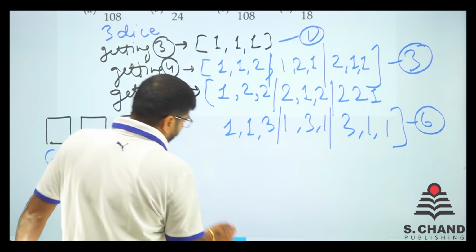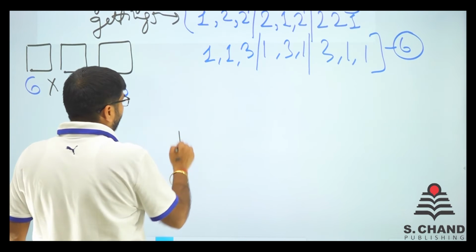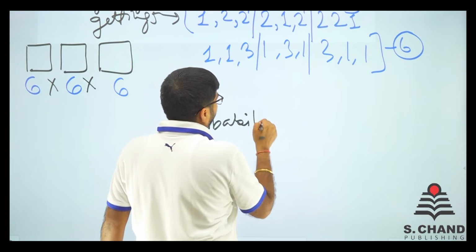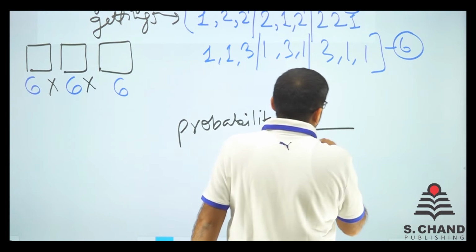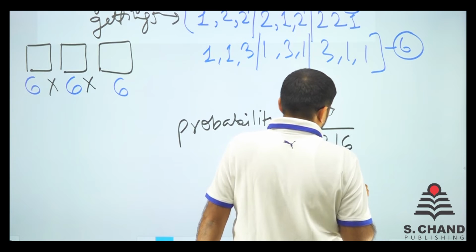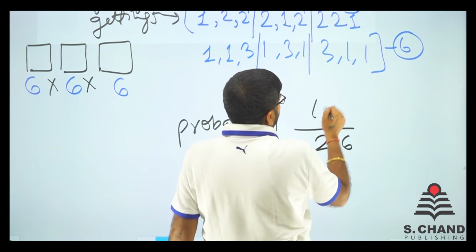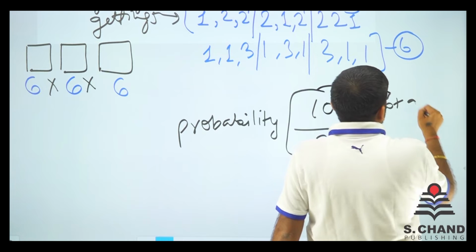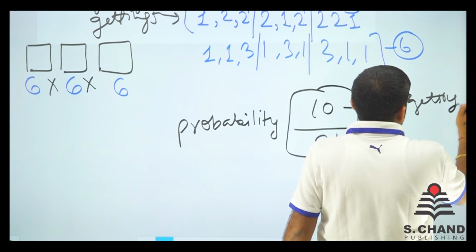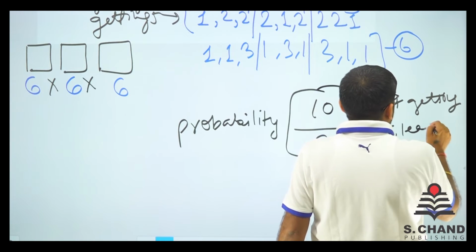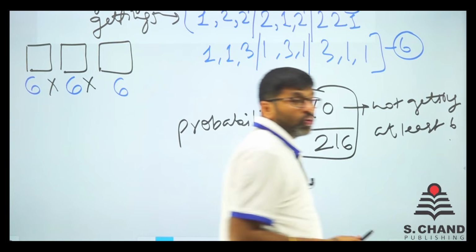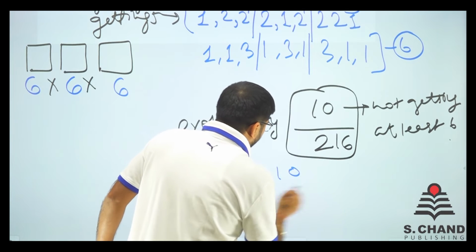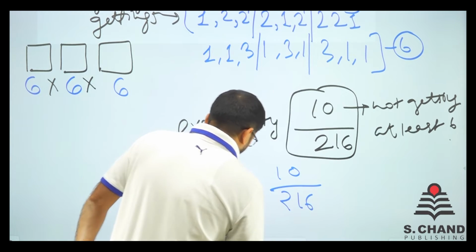So that comes out to be 216, and now we are talking about probability. Not getting at least 6 is 10 cases out of 216. So getting at least 6 will be 1 minus 10 by 216.